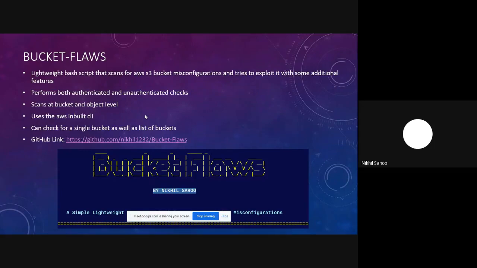You can check this for a single bucket, as well as provide a list of buckets in a text file, and you can supply that file to the tool itself, and it would help you with the scanning process. You can do this whole process manually using the CLI tool, but I have built this tool in order to save some time and automate the process. So yeah, and here is the GitHub link. If you want, you can visit this link and download it.